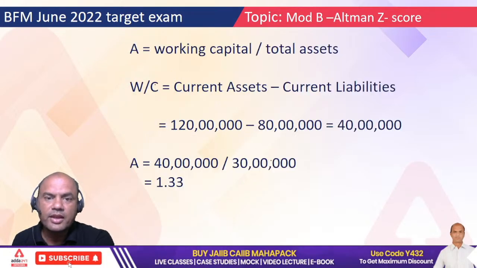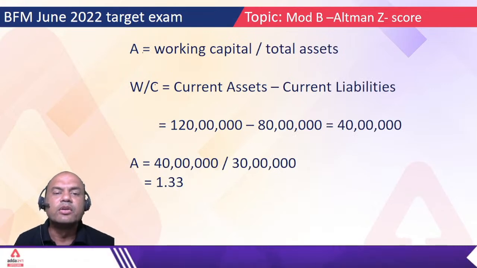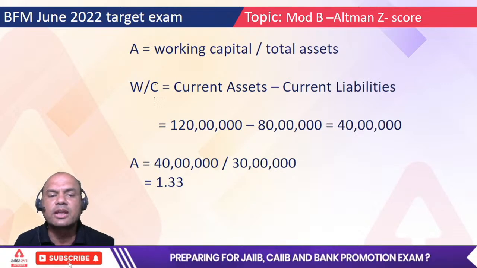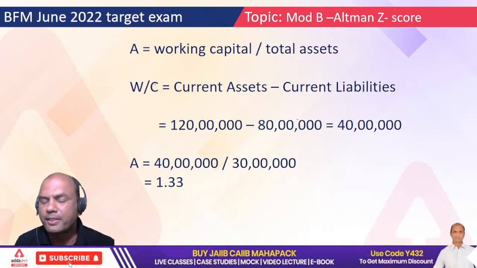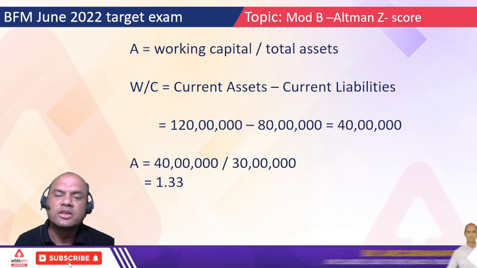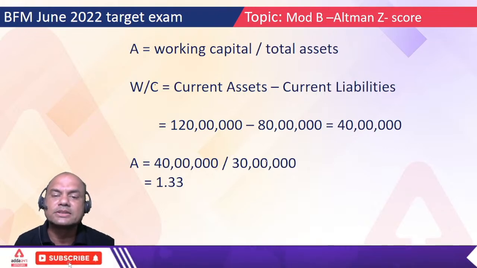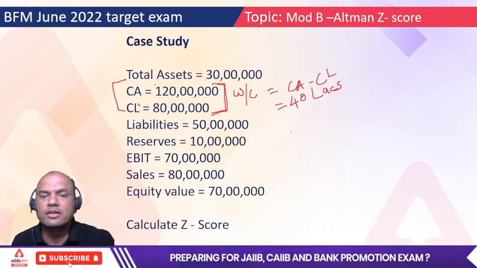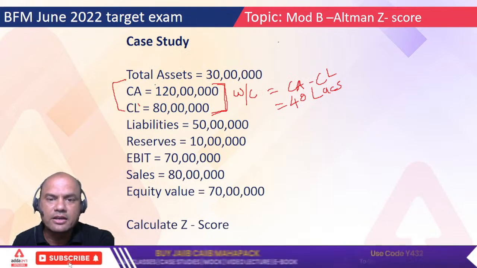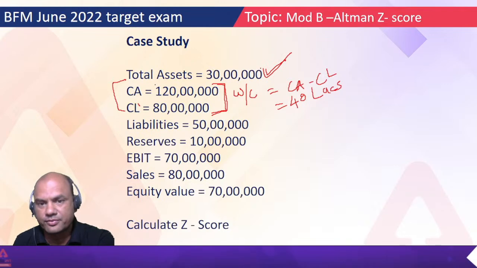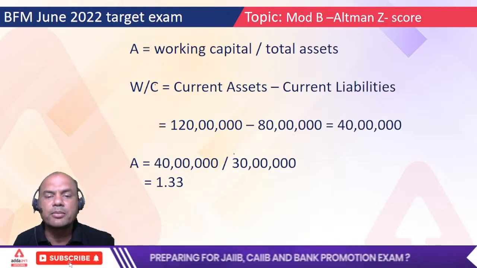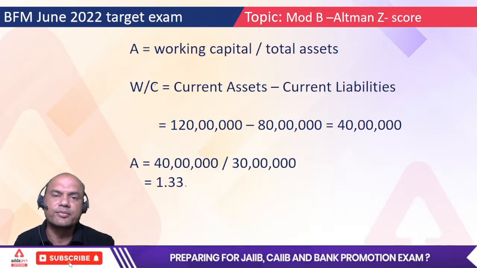Let's move on. So A, working capital upon total assets. Working capital is current assets minus current liabilities. 120 minus 80, so that is 40 lakhs. So 40 lakhs upon total assets. What are the total assets given? 30 lakhs. See this total. This figure is very important because it's useful in 4 ratios. So 40 upon 30, it's 1.33.